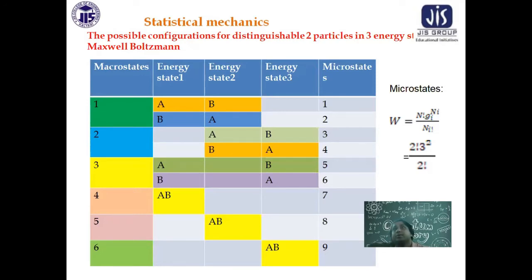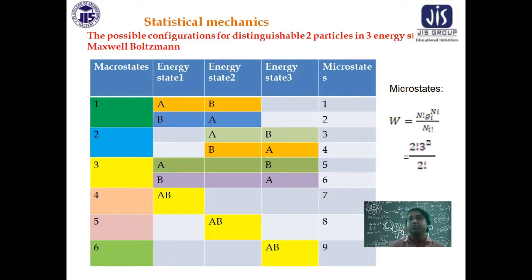Here, 3 means 2 particles in the same energy level, either in A, B, or C. And microstates you can also see. That is A and B. They are distinguishable particles if they obey the Maxwellian idea. A in energy state 1, B in energy state 2, and the opposite. Similarly, 2 and 3 you can do the same thing. A in energy state 2, B in energy state 3, B in energy state 2, A in energy state 3. Similarly, we can do between 1 and 3. So 6 options are there.